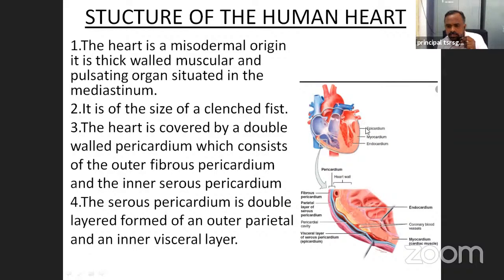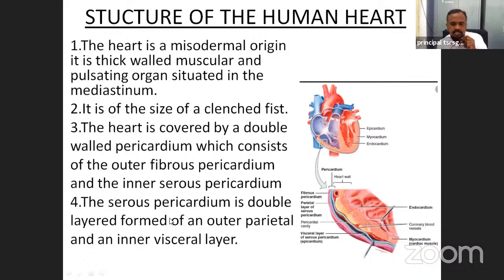The wall is covered by a double layer, consisting of the outer fibrous pericardium and the inner serous pericardium.